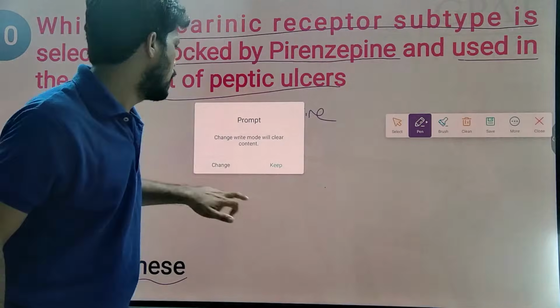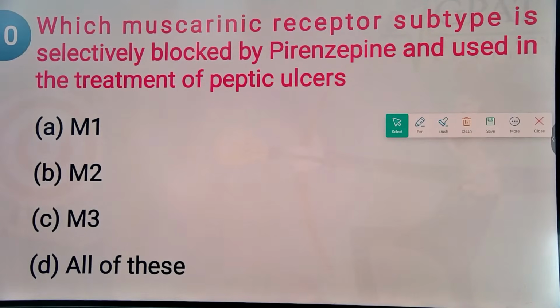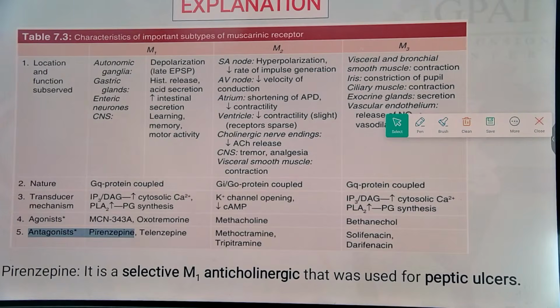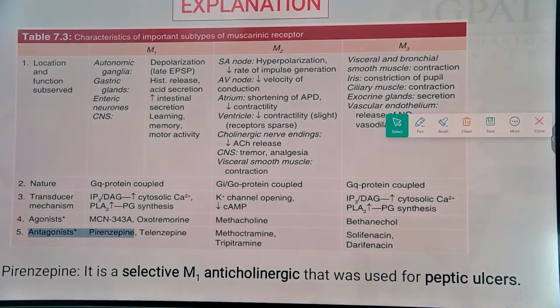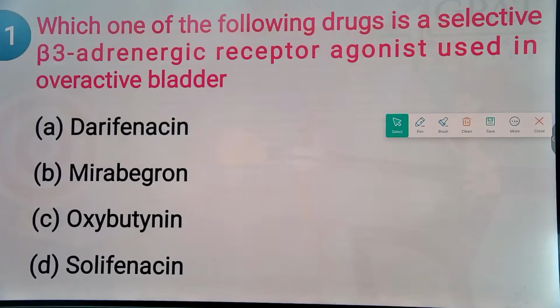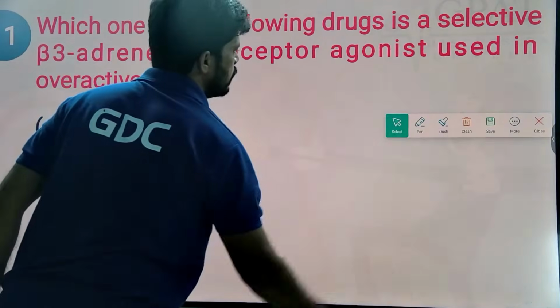Answer is option A. M1 receptor is selectively blocked by pirenzepine and telenzepine. They are antagonists that selectively block M1 receptors in the gastric gland, helping in the treatment of peptic ulcer. Okay, next question.